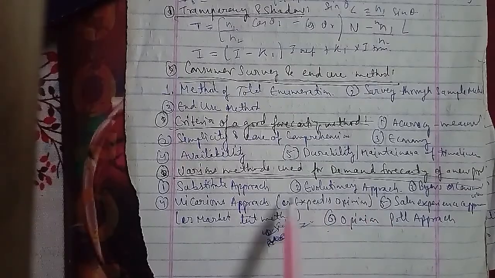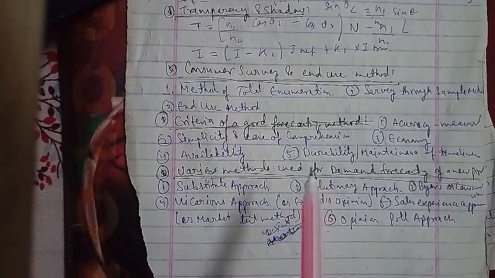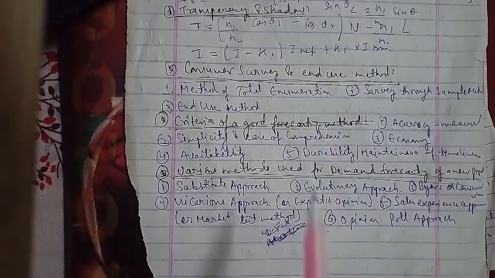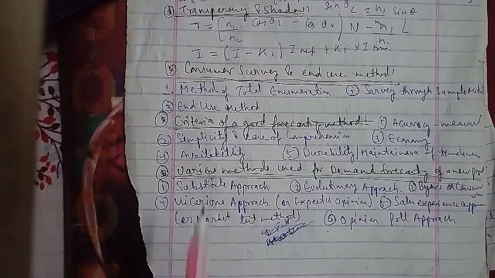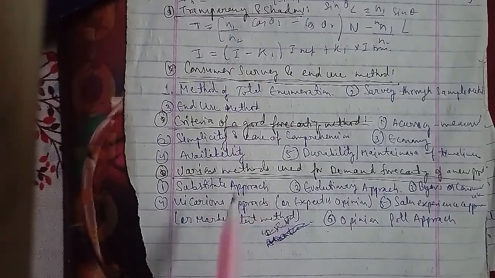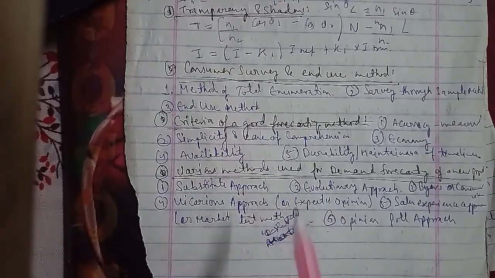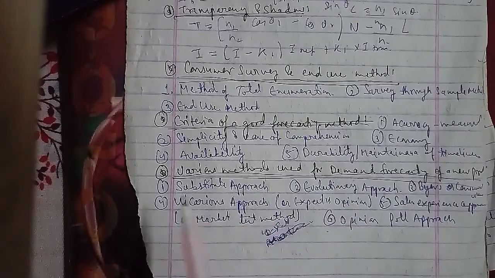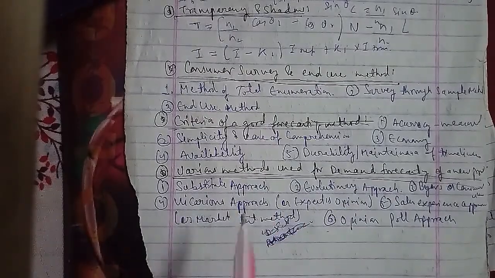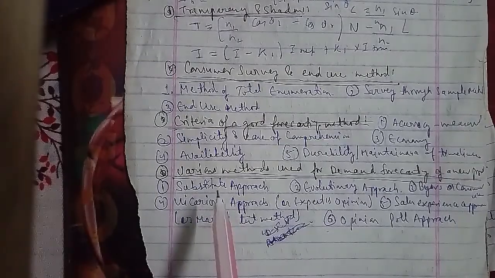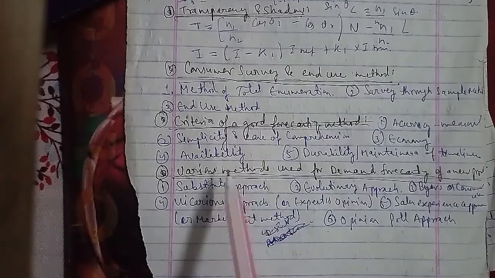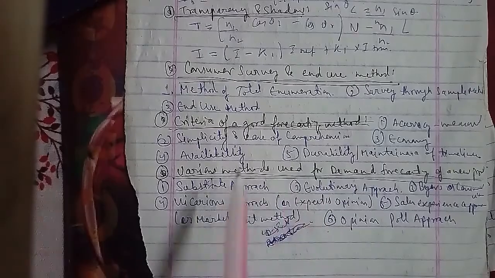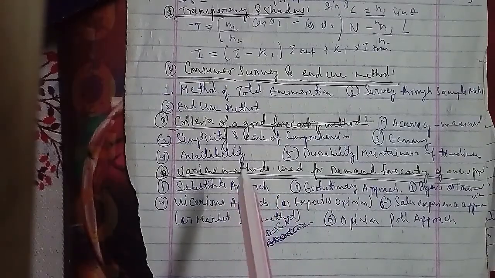The other question in the 2 marks that can possibly be asked is: what is demand forecasting? The prediction of future demand for the product is known as demand forecasting. Now we'll go ahead with the other question: what is the necessity of demand forecasting? There are 7 necessities. The first is to achieve the planned objectives. Second is preparing a budget. Third is stabilization of production and employment, and the fourth is future expansion.